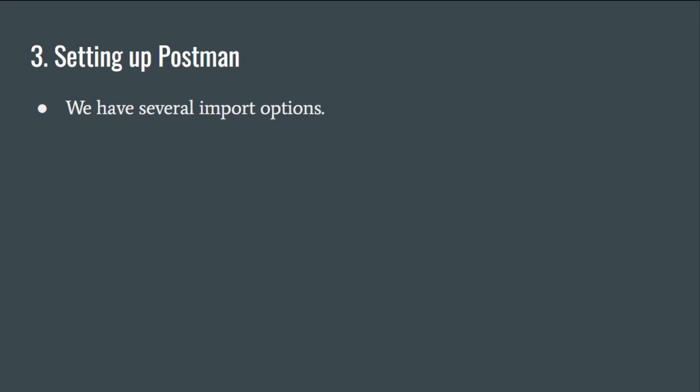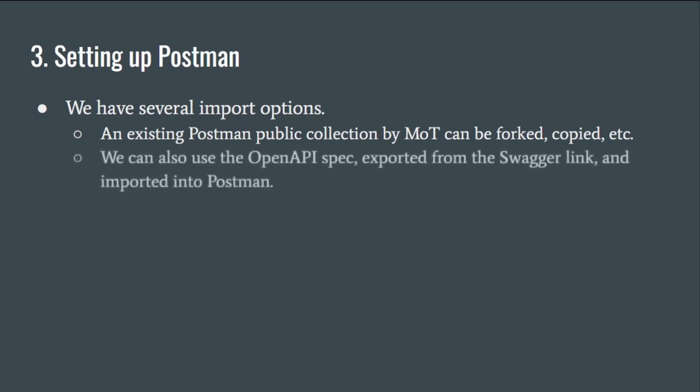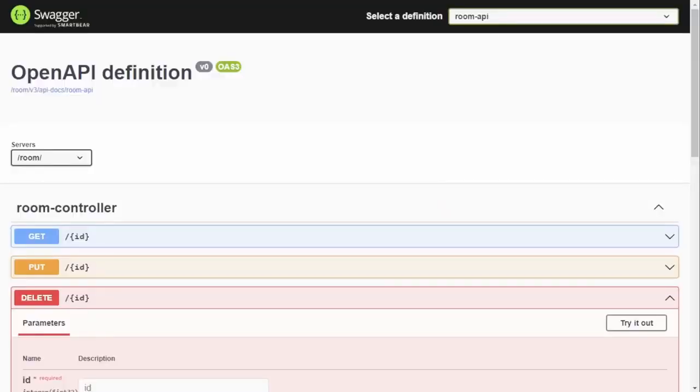So let's get on to Postman here. We have several import options. There is an existing Postman public collection by the Ministry of Testing that you can, within Postman, copy, export, or fork. You have lots of options to be able to use that as a base. There is also an OpenAPI spec, and you can export that from the Swagger link. I'm going to show you that real quick here. If you go to this Swagger UI, you can see that we're in the Room API here.